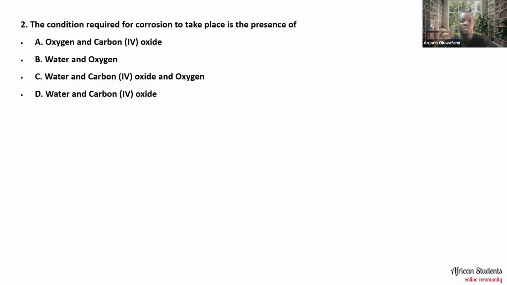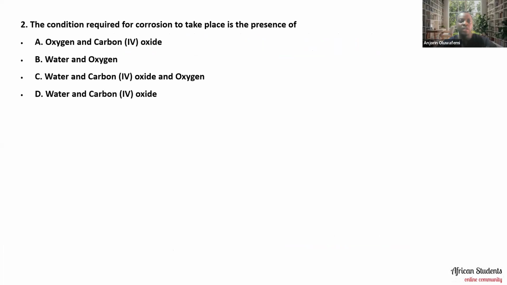The second question goes like this. It says the condition required for corrosion to take place is the presence of A, oxygen and carbon dioxide, B, water and oxygen, C, water, carbon dioxide, and oxygen.